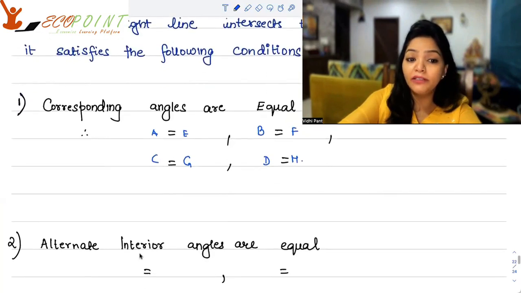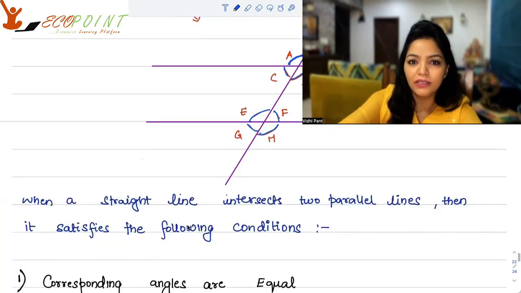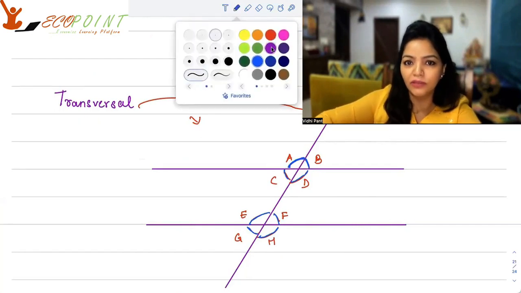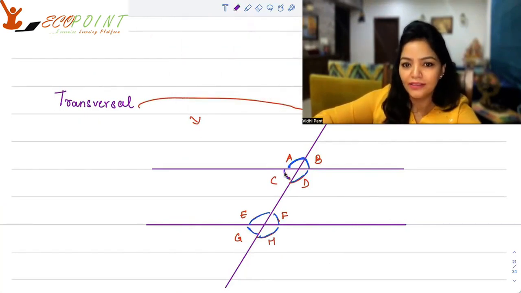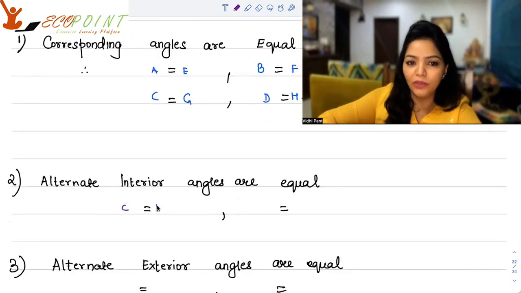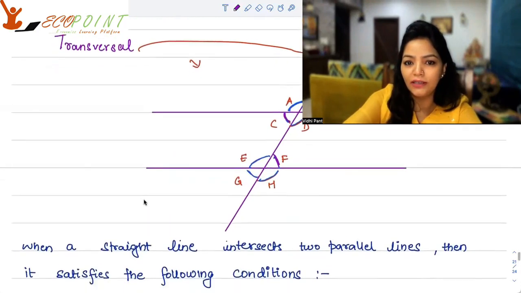Now, similarly, alternate interior angles are equal. Alternate interior angles are C and F. So that is somewhere here. Let me just use another color. This C and F, they're alternate interior angles. They're equal. So you have C equal to F. Similarly, D also is equal to E, as you can see here, D and E.